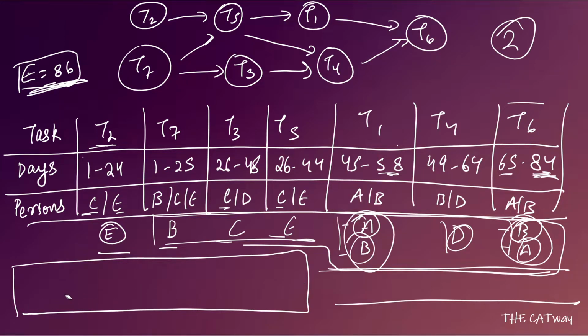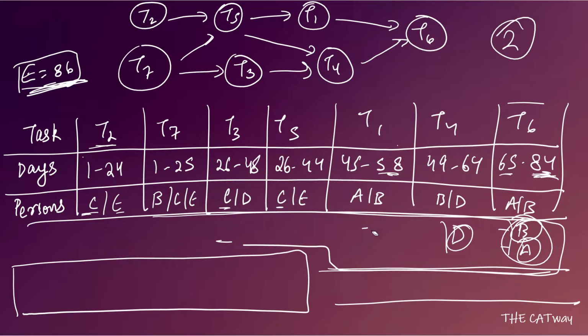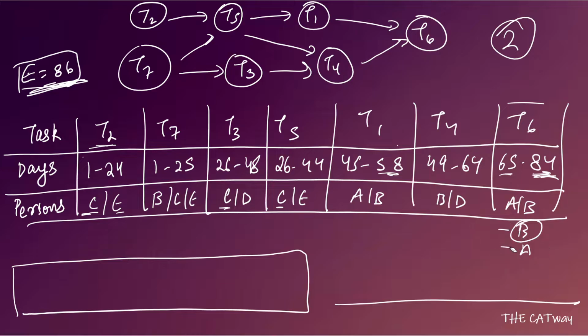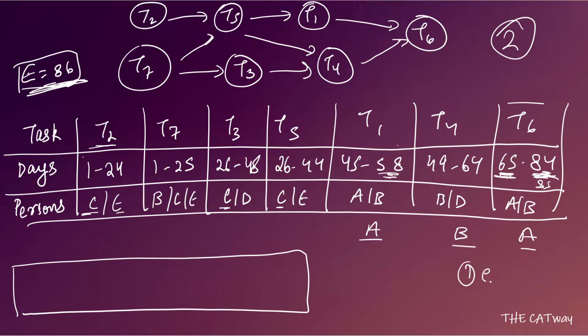Acha, if you remember the case, we saw the case in the beginning that if A does T1 and T6, if A does both of T1 and T6, then we were getting one extra day. Okay, if this was the case that A, B and A, then we were getting one extra day. And I hope I have told you that because A ends T1 on 58th day, he can start only on 66th day. So if one day is increasing here, one day will increase here, total will go to 85. So what did we get was one extra day.